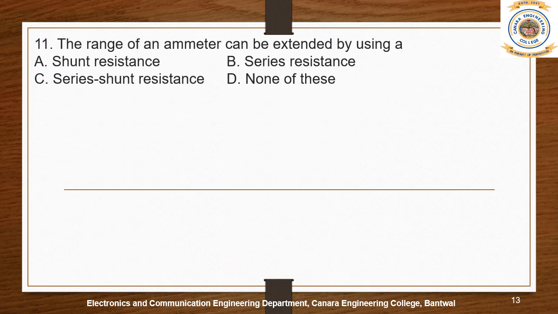Next, the range of an ammeter can be extended by using, I think, shunt resistance, that is option A. Yes, the right answer is the same. As I mentioned earlier, what is a shunt resistance? The shunt resistance is a small resistance, its value is very small, and it is connected in parallel.